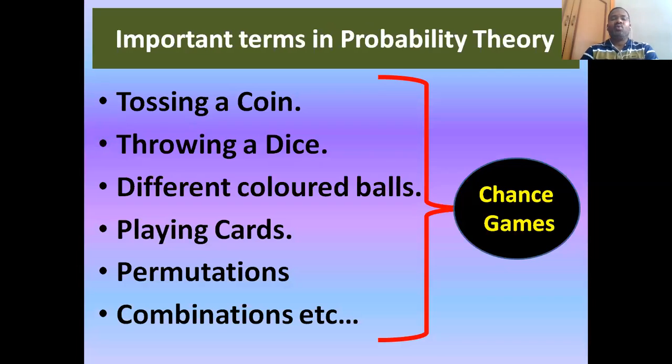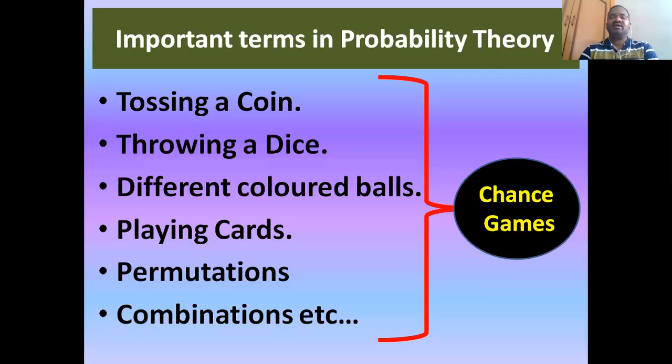What are the very frequently used terms or vocabulary or concepts in probability theory? Remember, my dear students, probability theory is simply said to be the study of chance games.